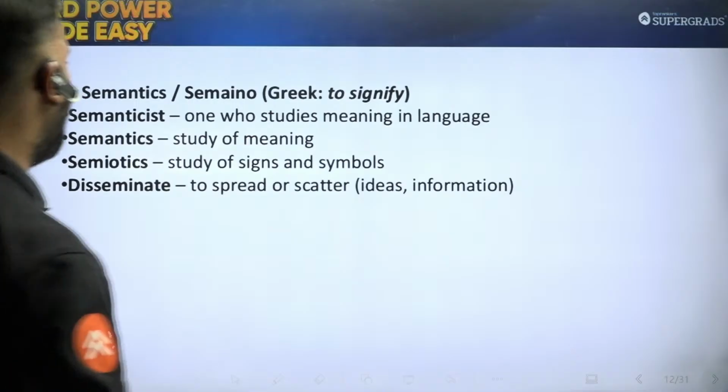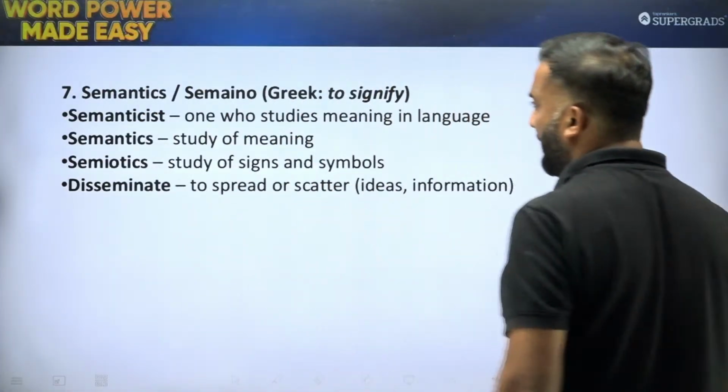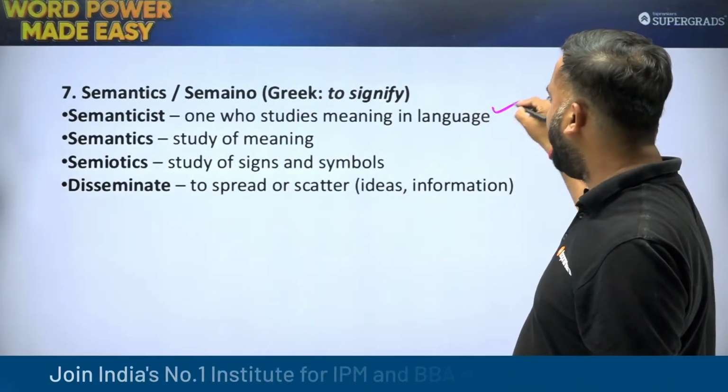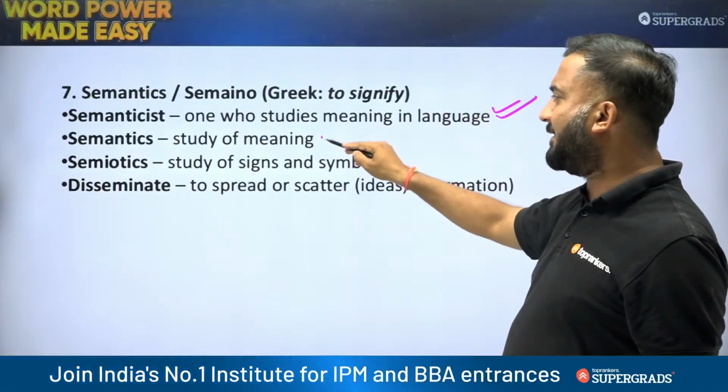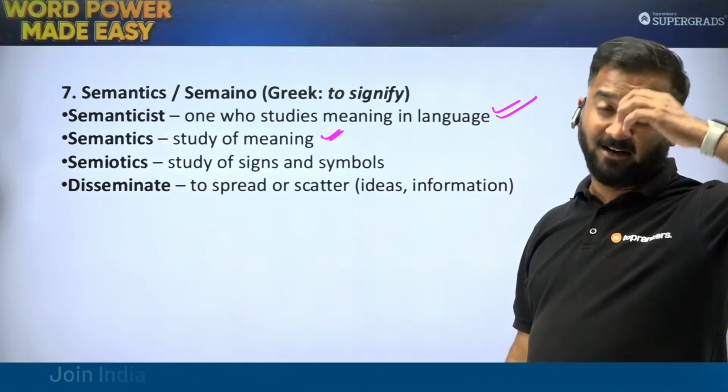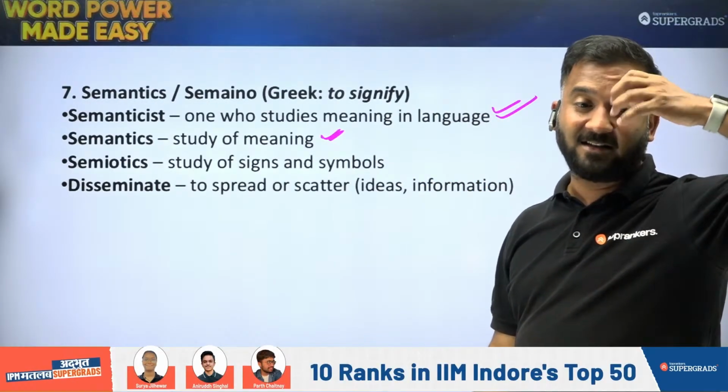So here are some words related to semantics. Semanticist is one who studies meaning of languages. Semantics is a study of meaning, not study of language. ठीक है, meaning समझना, किसी चीज का origin समझना.